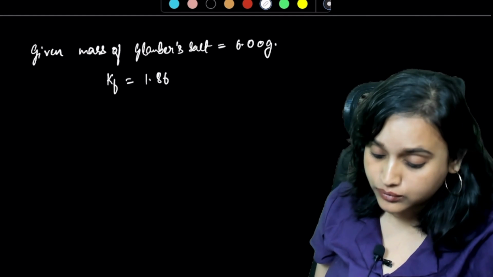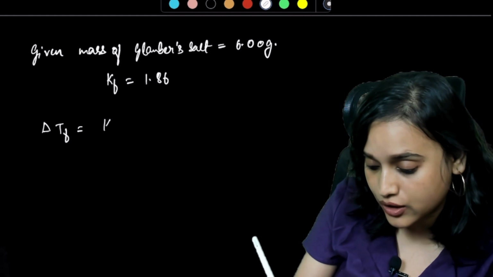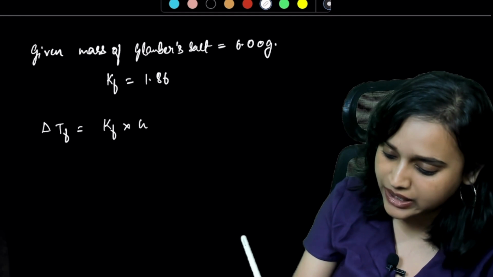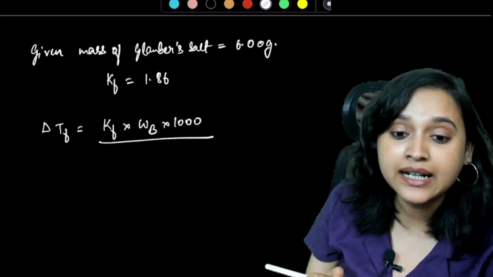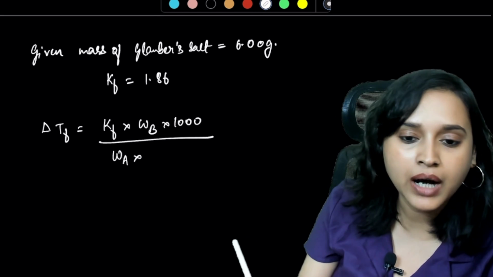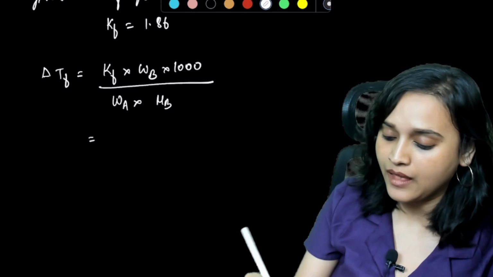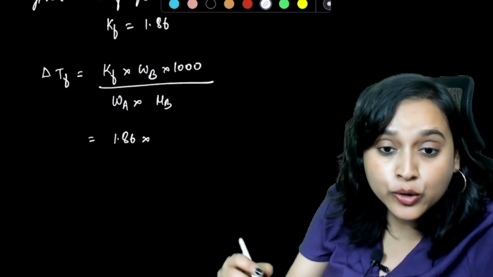So what do we have to do? We are going to write delta Tf is equal to Kf multiplied with, remember that formula? Yes, it will be WB multiplied with 1000 divided by WA multiplied with MB. Kf is 1.86 multiplied with, what is WB?